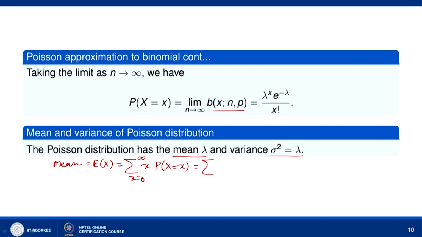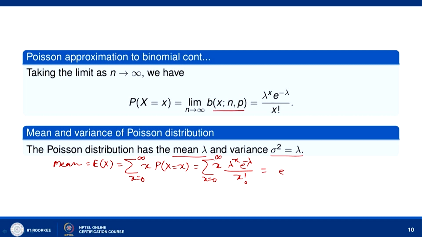The random variable X here, which is Poisson distributed, takes values, in the case of binomial distribution, X takes the values 0, 1, 2 and so on up to n. Now, n is going to infinity. So, X takes the values 0, 1, 2, 3 and so on up to infinity. So, x into lambda to the power x e to the power minus lambda divided by x factorial, and x varies from 0 to infinity.